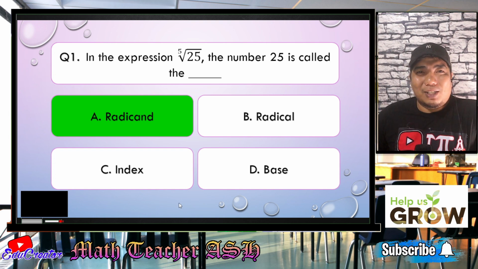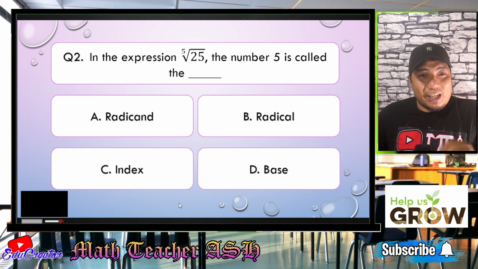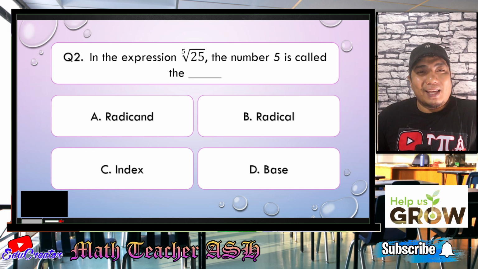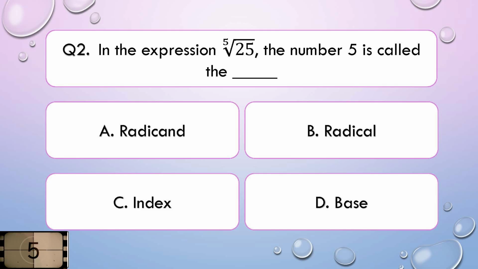So now let us go to question number 2. In the same expression, the fifth root of 25, the number 5 is called the blank. Is it A, radicand, B, radical, C, index, or D, base? I'll give you 5 seconds to think about your answer.